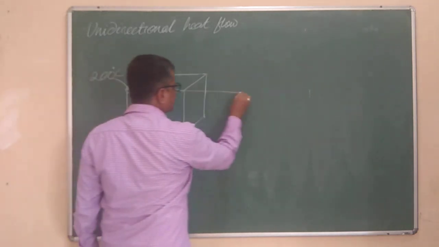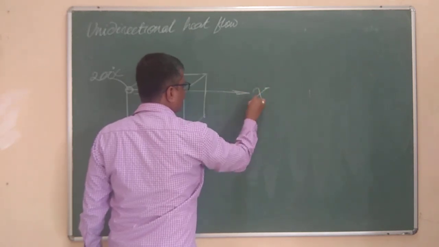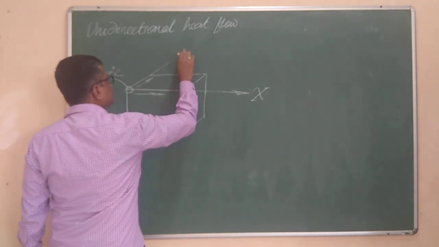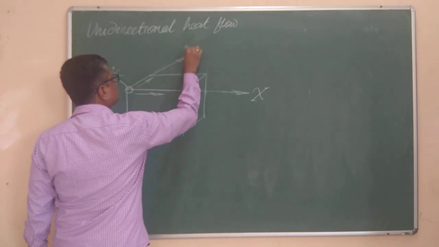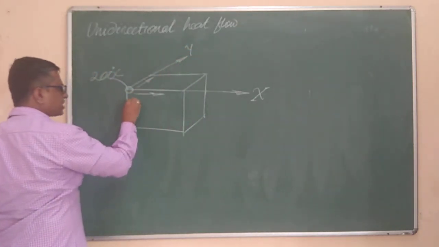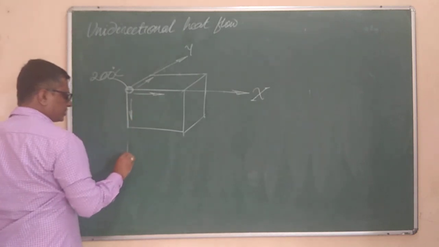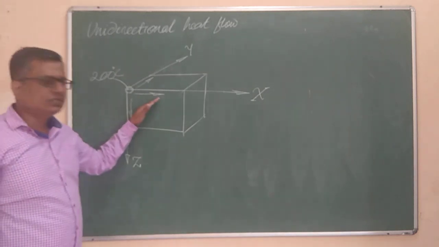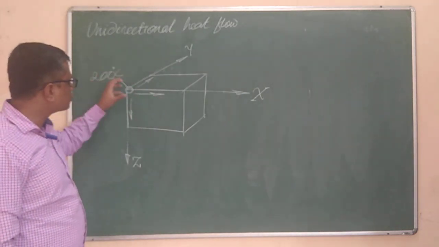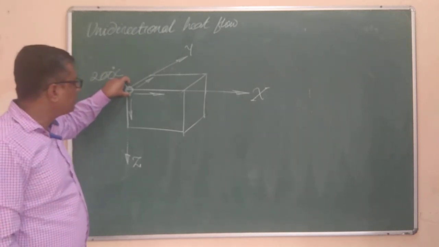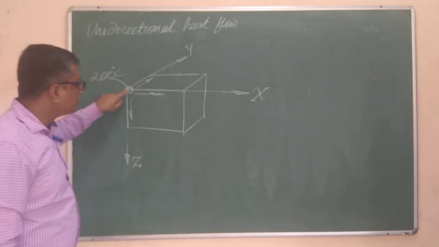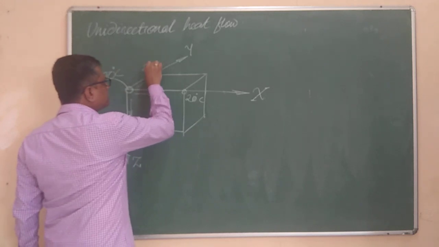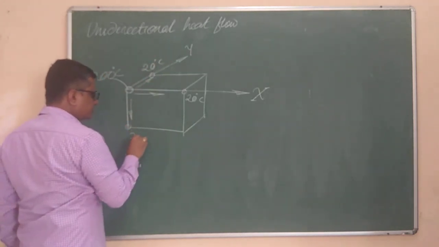If I consider this as the x-axis, the heat will also start to flow in this direction, which I am going to consider as the y-axis, and also the heat will start to flow in this direction, which I am going to consider as the z-axis. So in this example, the source of heat is heating this end, so this end is at the higher temperature, this point is at 20 degrees Celsius, this point is also at 20 degrees Celsius, and this point is also at 20 degrees Celsius.